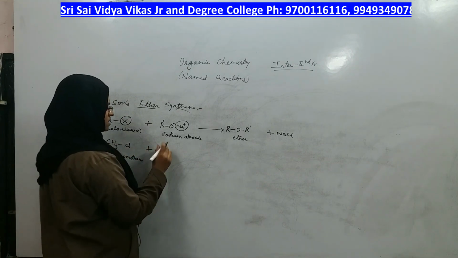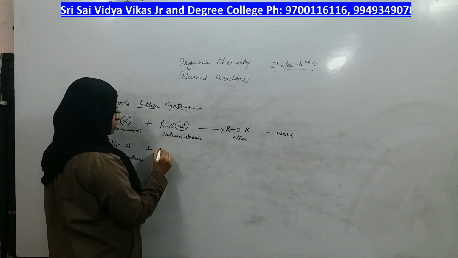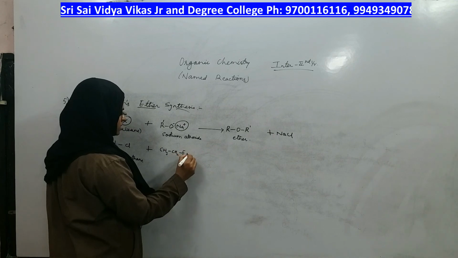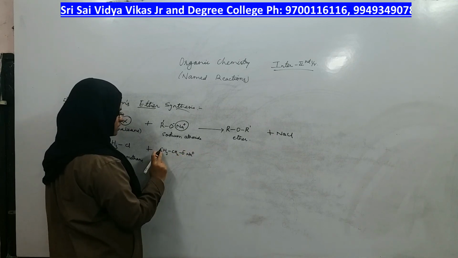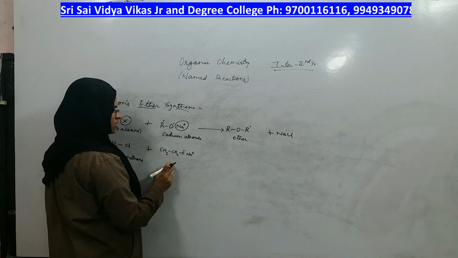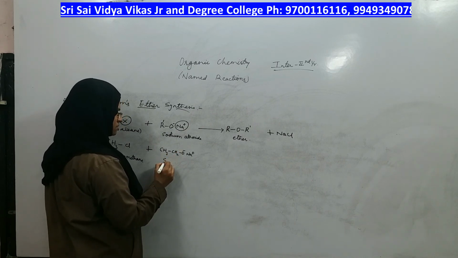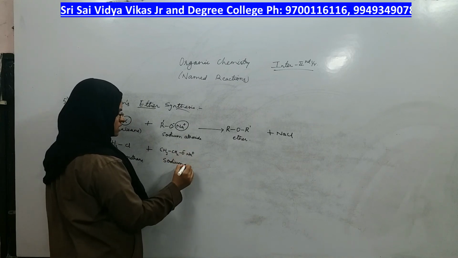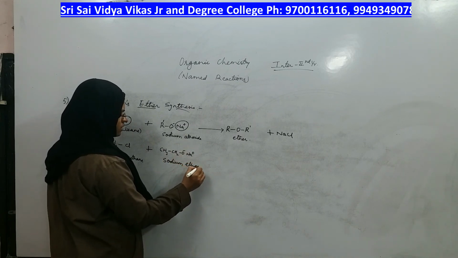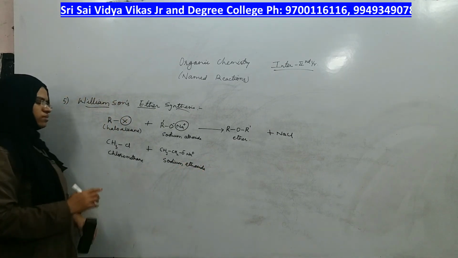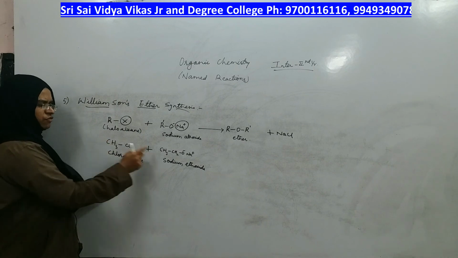It reacts with which sodium alkoxide? Ethoxide. CH3CH2O minus Na plus. How many carbons? 1, 2. Two means ethoxide. So it is sodium ethoxide. I can take methoxide also, but not to confuse you, I am taking two different types.